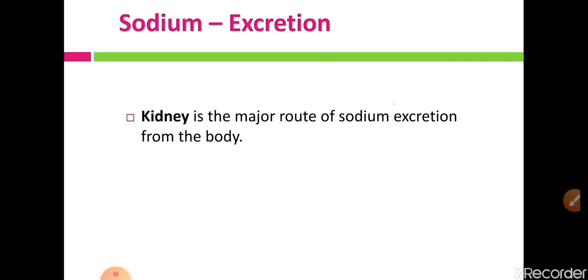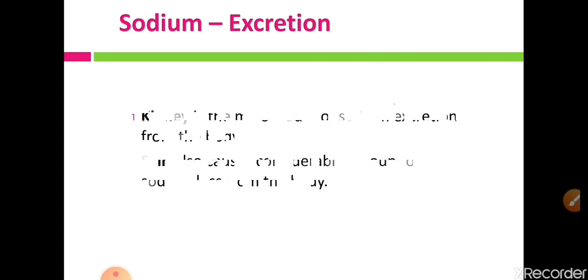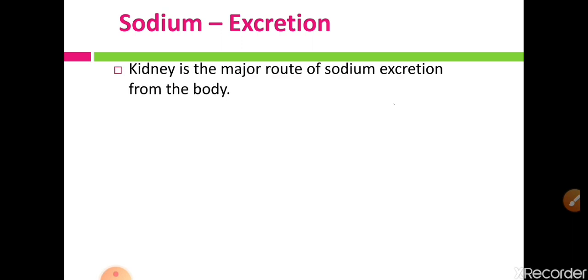The kidney is the major route of sodium excretion from the body, and skin also causes a considerable amount of sodium loss.